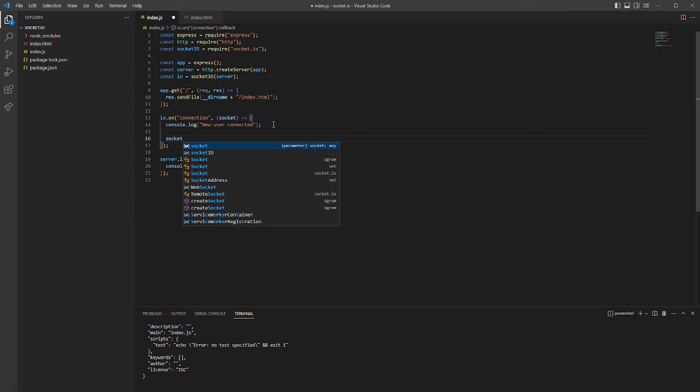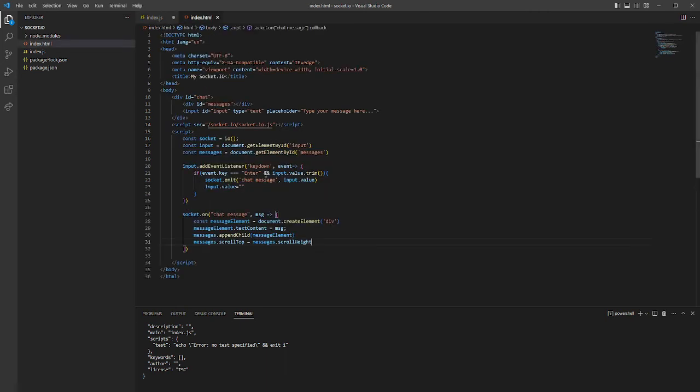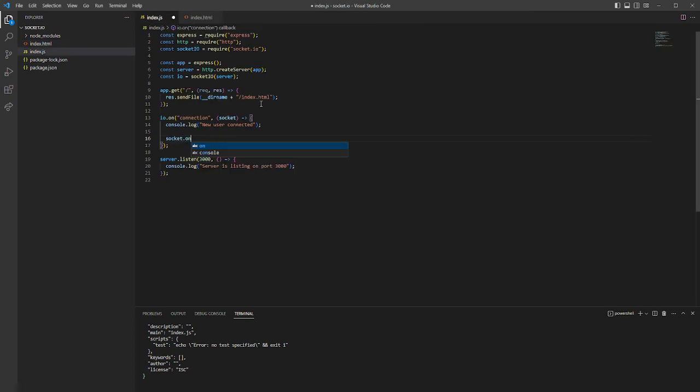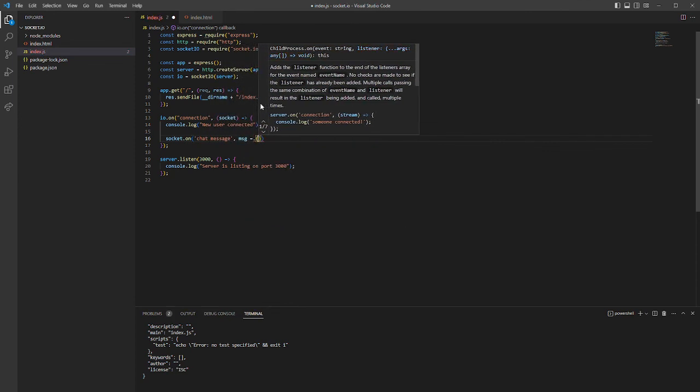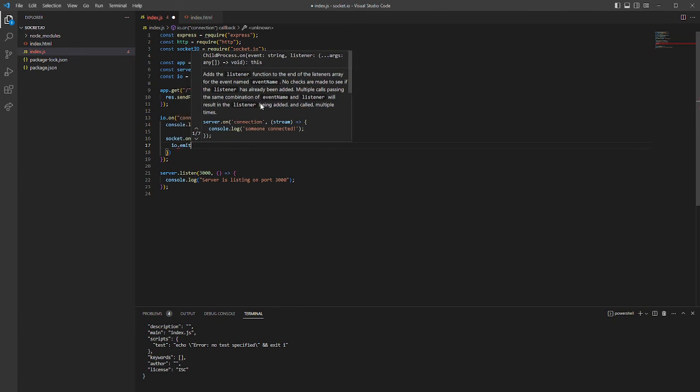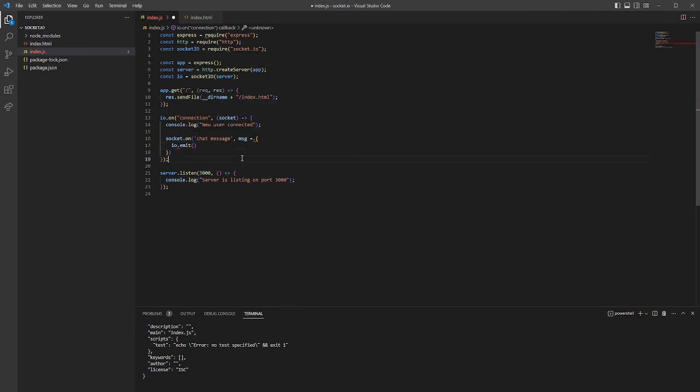First of all, we need to handle the chat message event that we just created in our index.html file. So right there, socket.on chat message, and we'll create that message. Then io.emit, so we'll emit that message. What's wrong? Oh, that dot instead of the arrow. And inside that emit, we'll emit the chat message, and that message will be msg as it was.